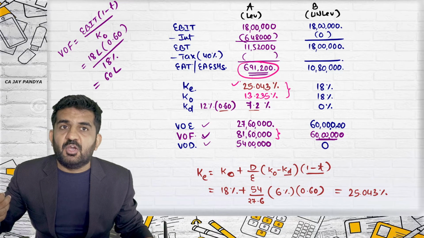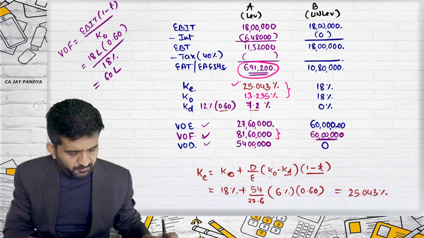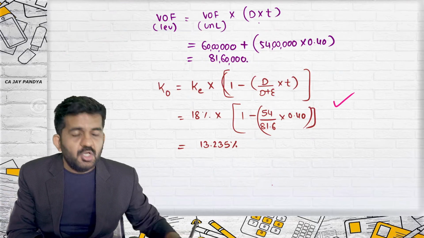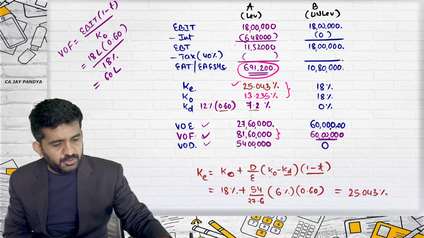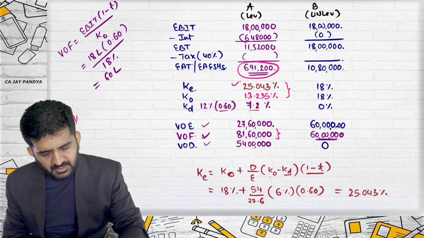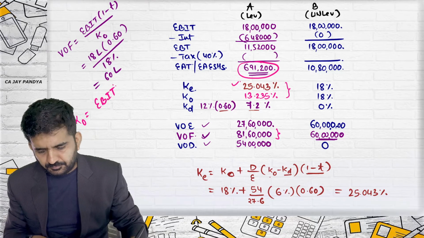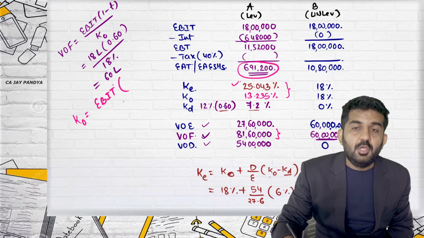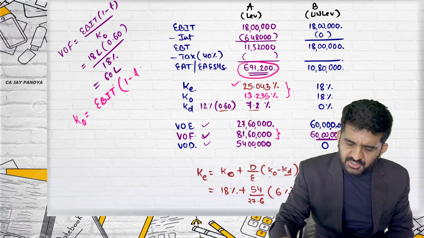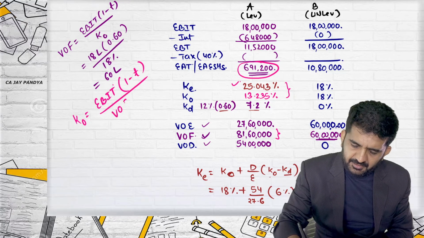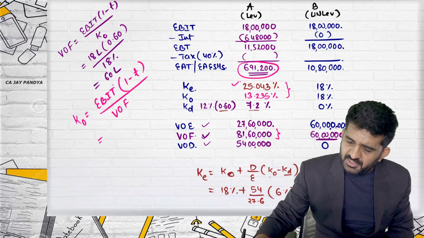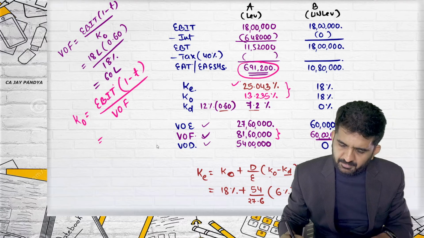Value of firm we have found out by formula. KO, we have used this full-fledged formula to find out KO. I can do this. KO is equal to EBIT, but as there is a taxation, 1 minus T divided by value of firm. What is EBIT into 1 minus T?